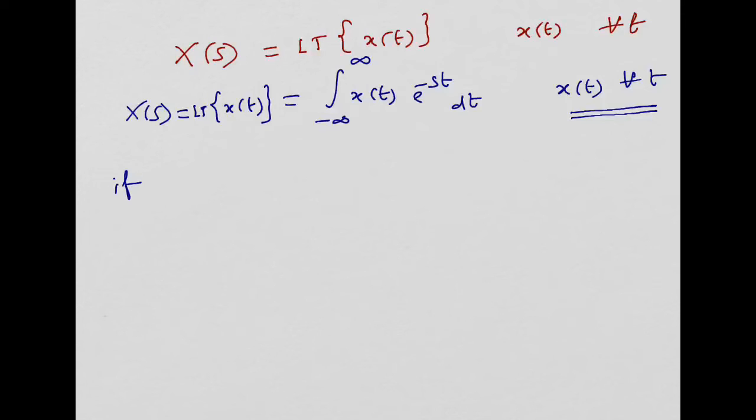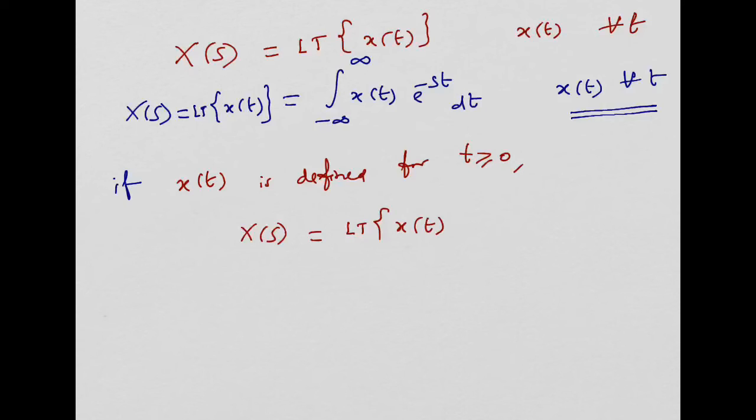If x(t) is defined only for values of t greater than or equal to 0, if it is a causal signal, then X(s) need not be calculated over minus infinity to plus infinity. The limits of integration can be restricted to 0 to infinity, x(t) e^(-st) dt. So the definition of the Laplace transform can be obtained using any one of these two relationships.